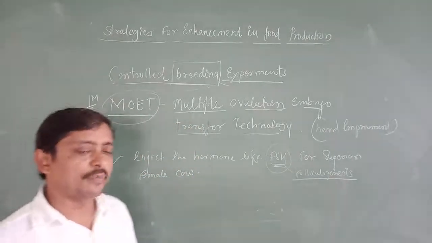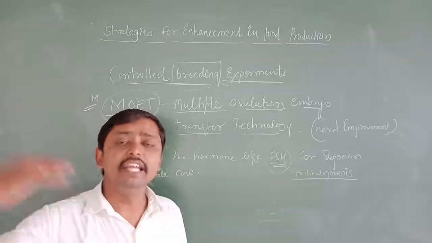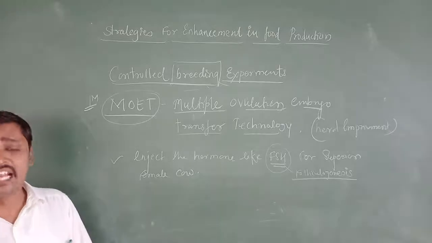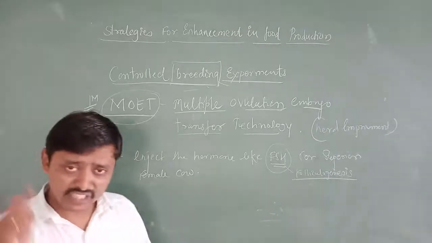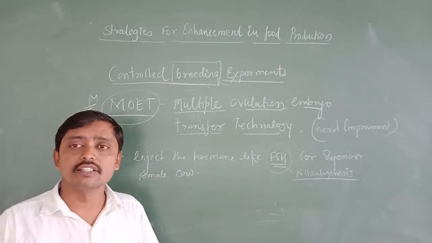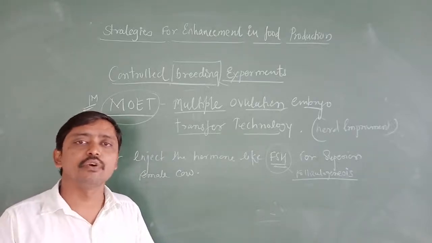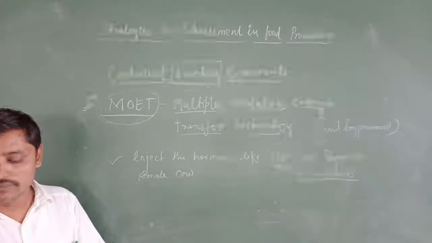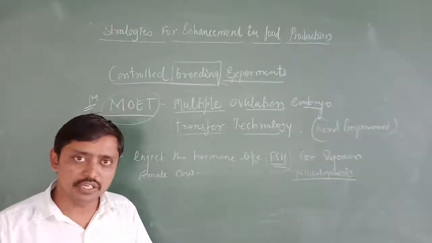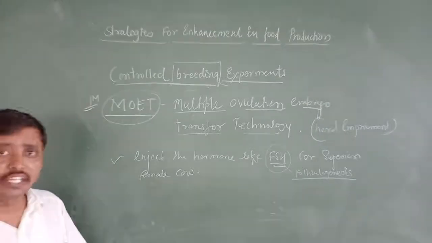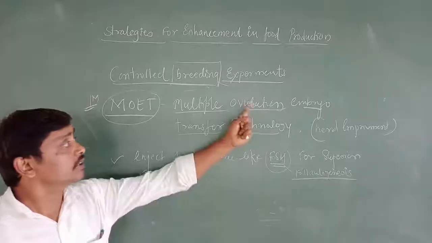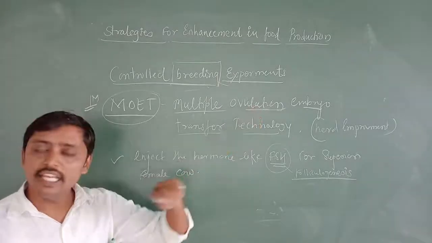The development of follicles from primary follicle to the Graafian follicle. When the Graafian follicle matures, it ruptures and the secondary oocyte is released from it. That is called ovulation.